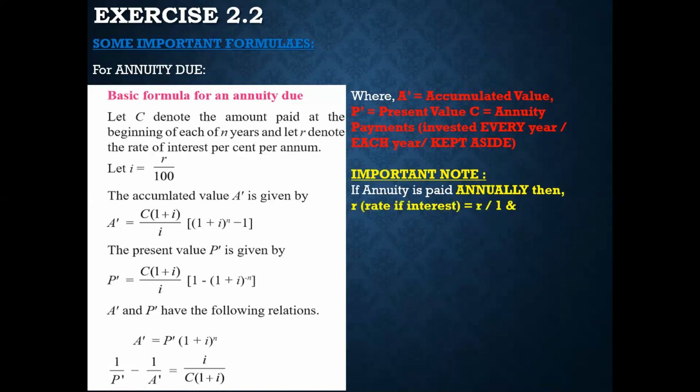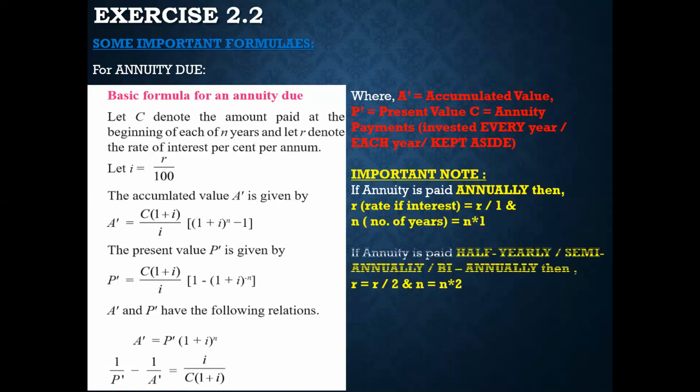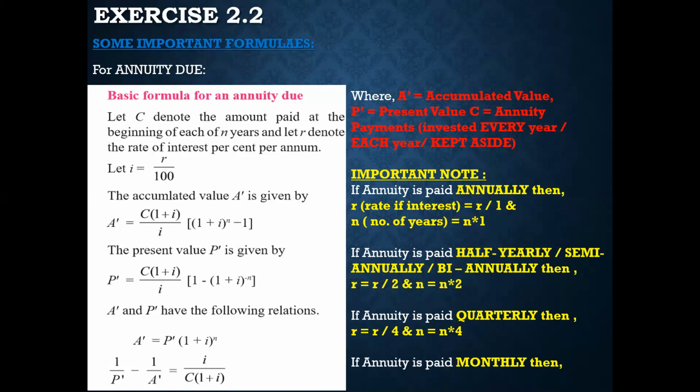That is, for annual, there is no change. r is divided by 1 and n is multiplied by 1. For half yearly, semi-annual, biannual, r divided by 2, n into 2. Quarterly, r divided by 4, n into 4.